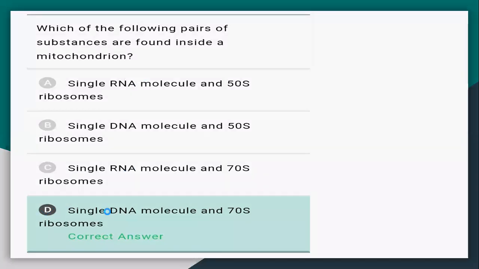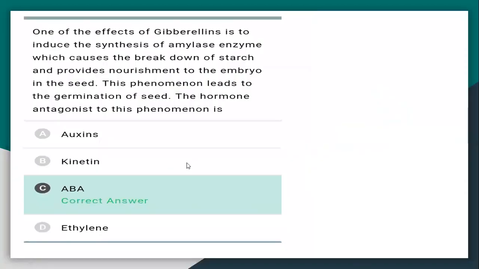So next, one of the effects of gibberellin is to induce the synthesis of amylase enzyme, which causes the breakdown of starch and provides nourishment to the embryo in the seed. This phenomenon leads to germination of the seed. We know that gibberellin is involved in seed germination by increasing the activity of alpha amylase in the aleurone layer.